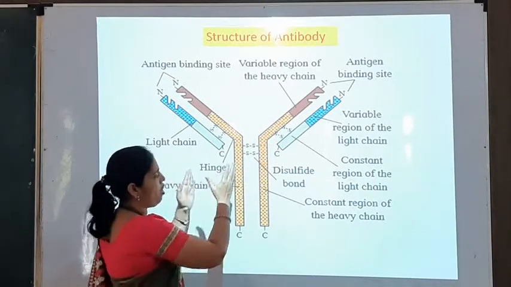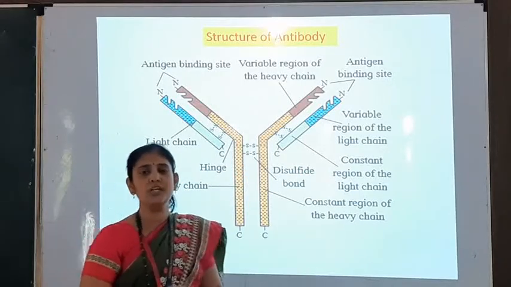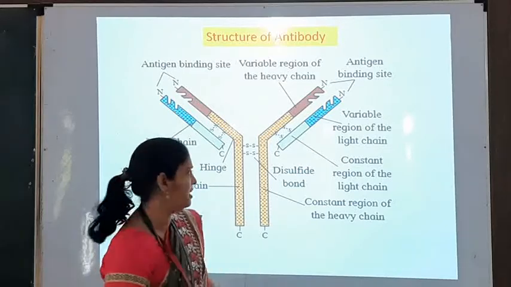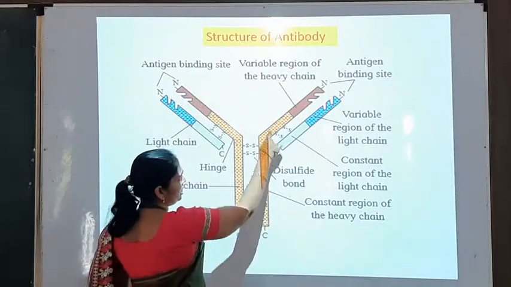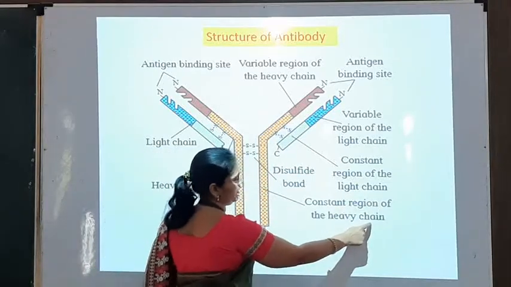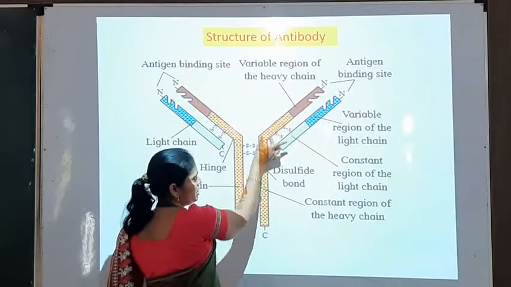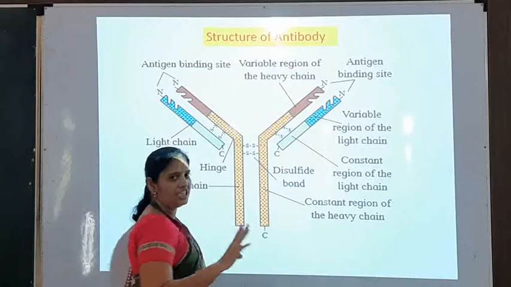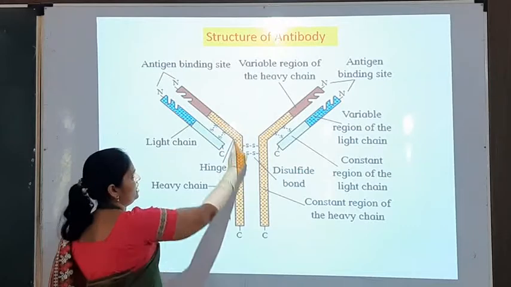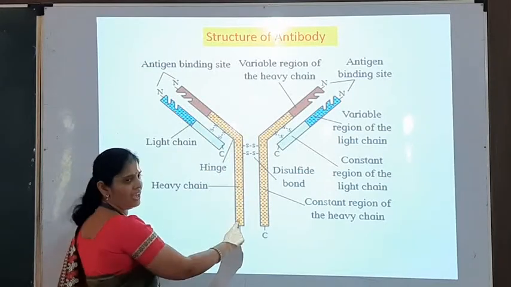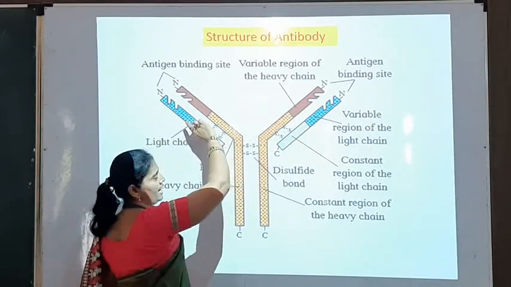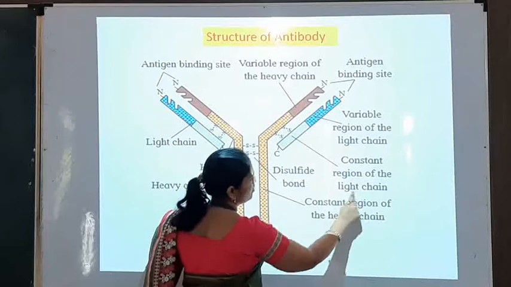Then all these 4 polypeptide chains are showing 2 parts. One is the constant part and the second is the variable part. Here you can see the yellowish dotted region is known as the constant region of the heavy chain. It means the structure of this chain at this constant region is not changing. It is permanent as it is. And here also this is the heavy chain and this is the constant region of the heavy chain. Likewise here is the light chain's constant part. Here you can see the constant region of the light chain.